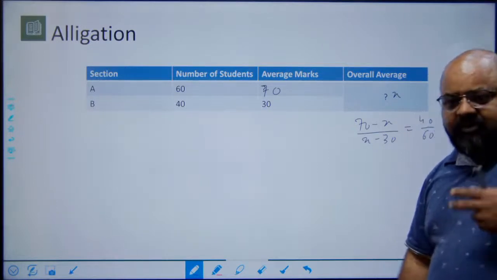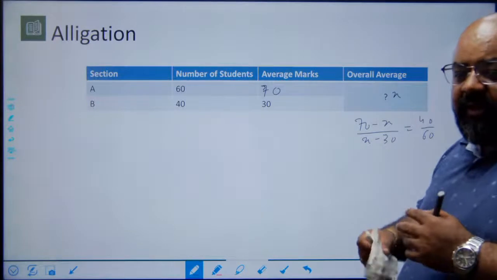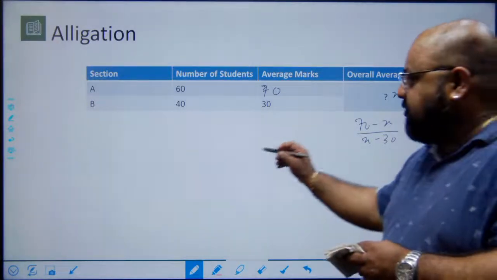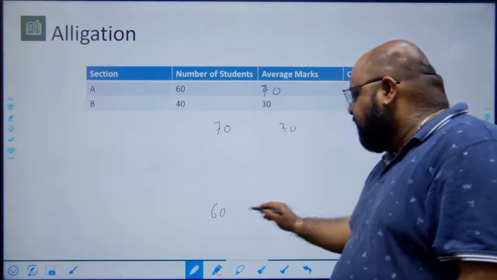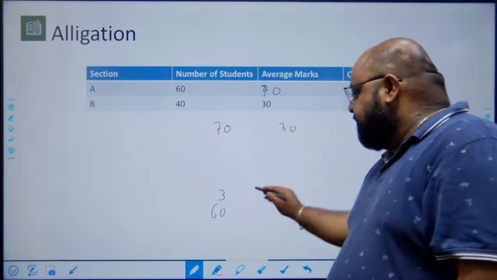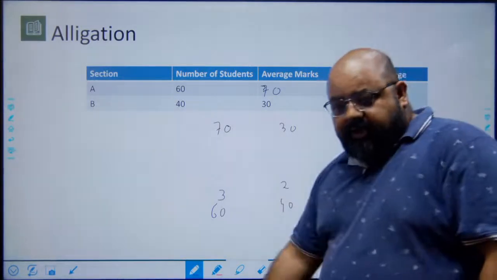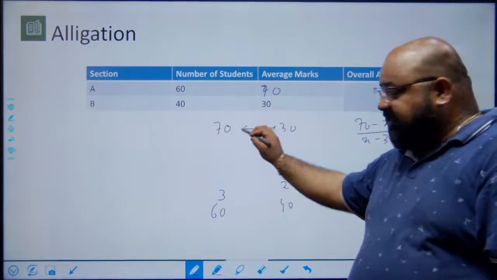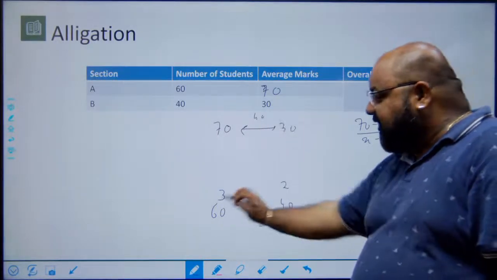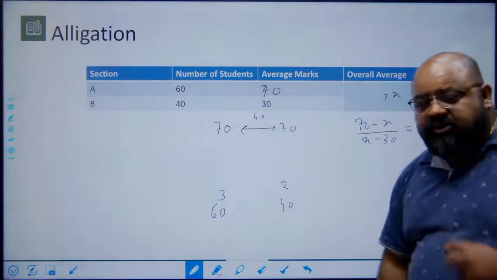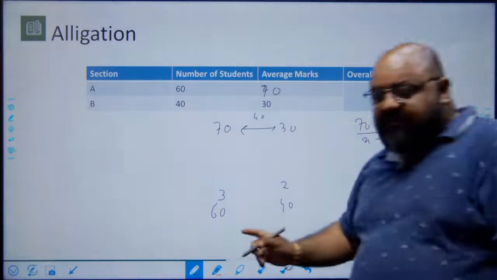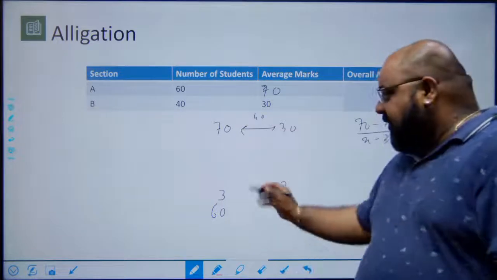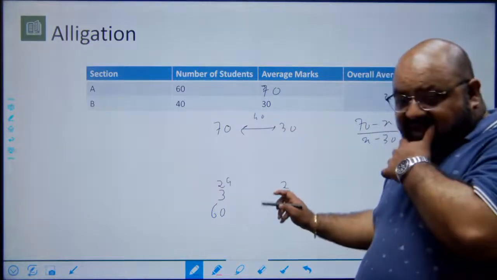But sometimes, given the numbers, another method can be used again. The concept of alligation, I say 70 and 30. The number of students is 60 and 40. Find the ratio of number of students, which comes out to 3:2. Right? Now what I do is, I look at this difference between these two values, which is 40, and divide it in the ratio 3:2. 40 in the ratio 3:2 would be, because 3 plus 2 is 5, 40 by 5 becomes 8, 8 into 3, 24, 8 into 2, 16.